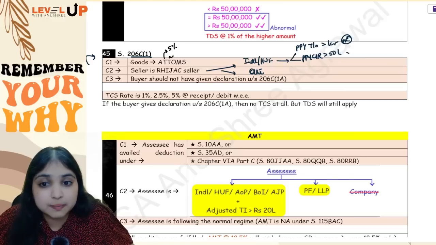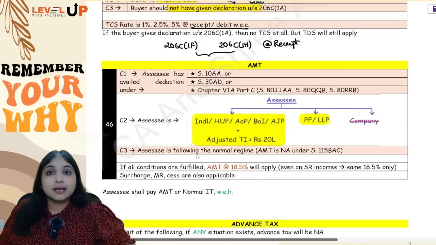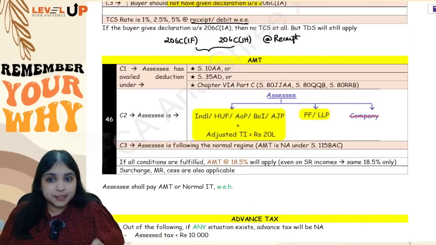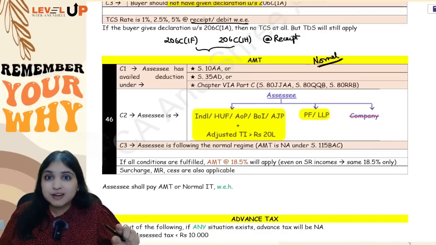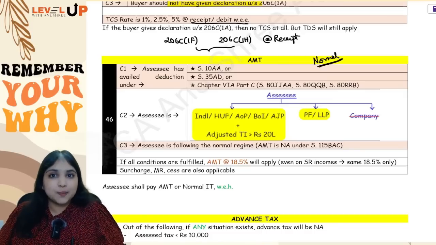On timber and other forest produce, the TCS rate will be 2.5%. Everything else, the TCS rate will be 1%. Okay. Then comes my next discussion about AMT. Whenever you are doing computation of tax under the normal provisions, not 115BAC, under the normal regime, your tax computation is not complete till you think about AMT.